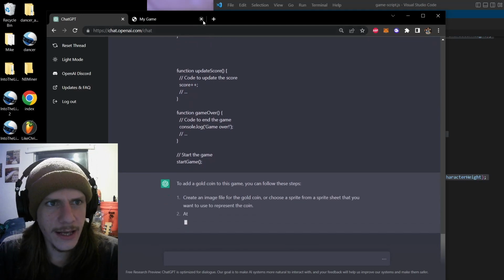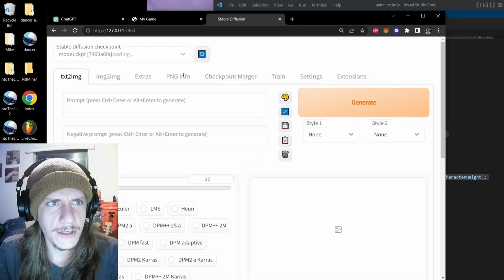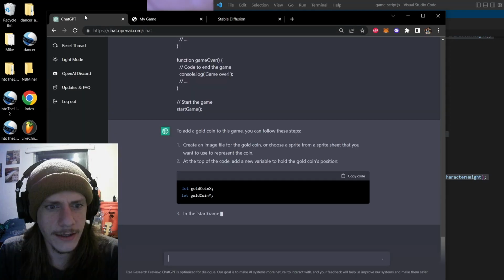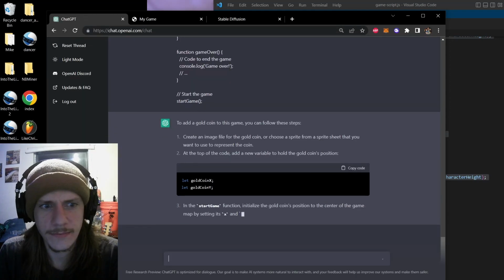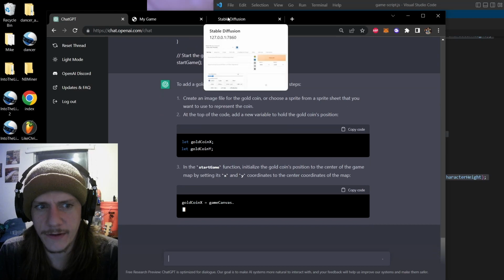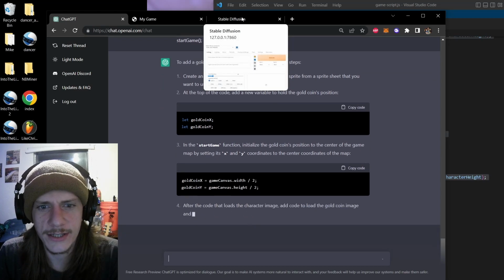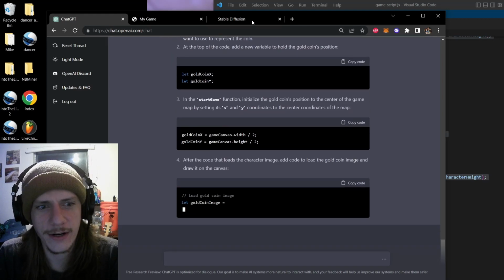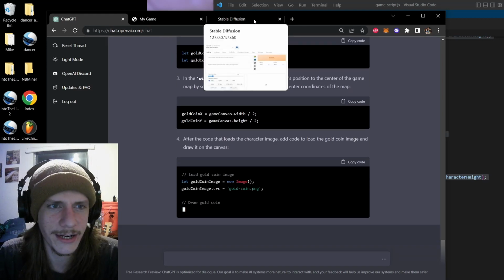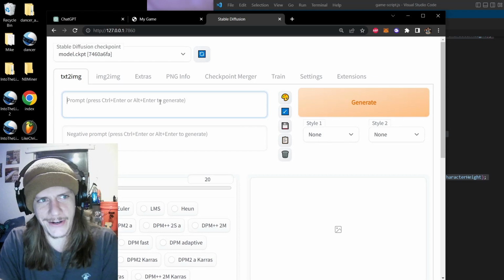So while that's loading, I'm going to hop over to Stable Diffusion, and I'm going to let that finish. See that? It's just over here. It's like a freaking generator. It's just generating. And now I'm coming over here to generate something else.